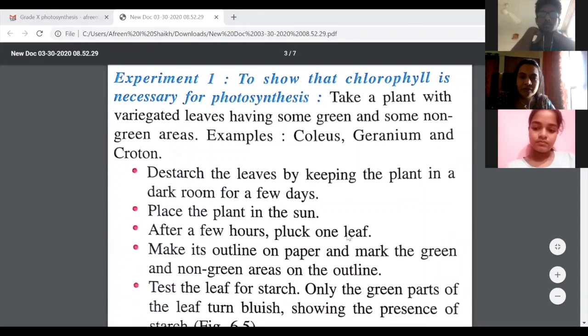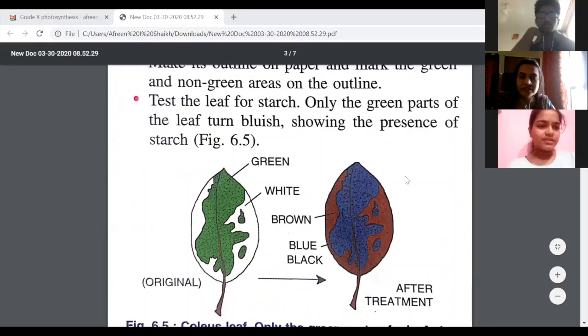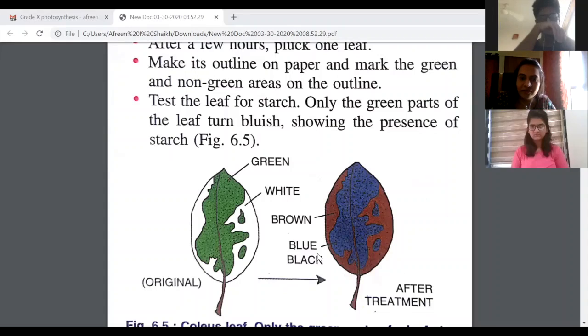So the first experiment is to show that chlorophyll is necessary for photosynthesis. So you will take a plant with variegated leaves. Now what is the meaning of variegated? This is a variegated leaf. A leaf which you've seen, leaves which are not completely green in color, right? In nature, you have all kinds of leaves, all shapes, sizes, and colors. Now this particular leaf does not have only green color.